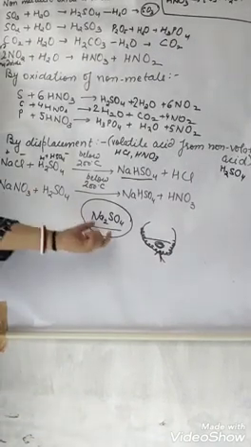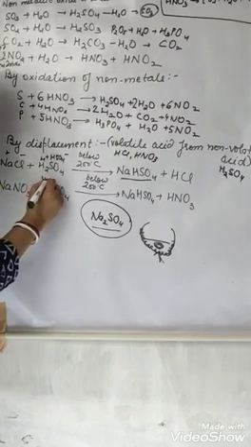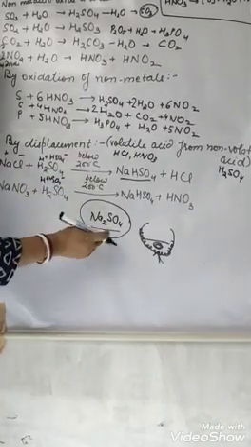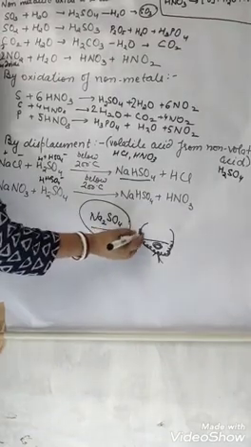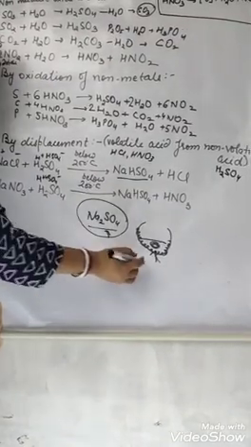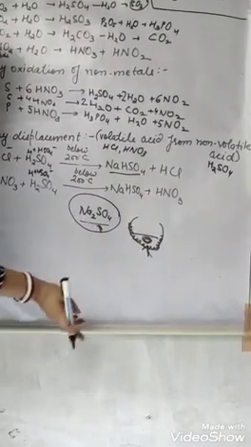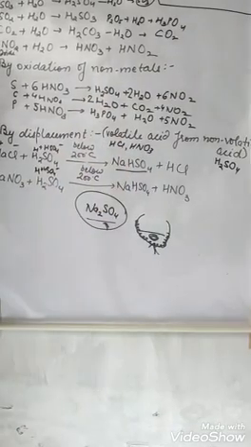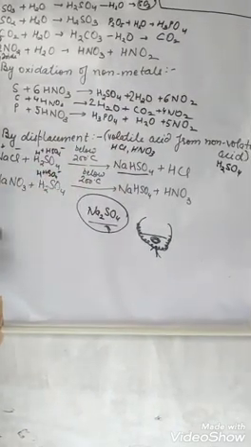But below 200 it will break down into H plus and HSO4 minus. If we go above 200, it will form Na2SO4 again, which is a hard crust solid. So heating will not go properly, fuel and reactant will be wasted, or the glass apparatus may crack. That is why we are taking below 200.